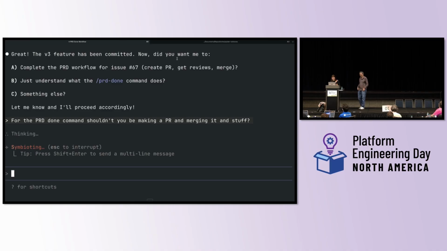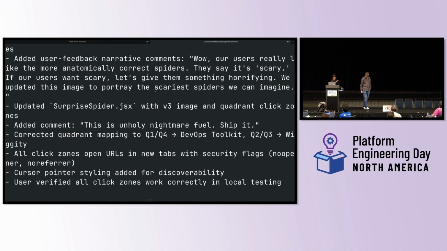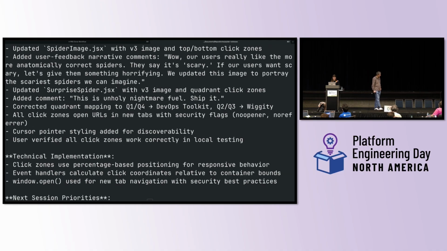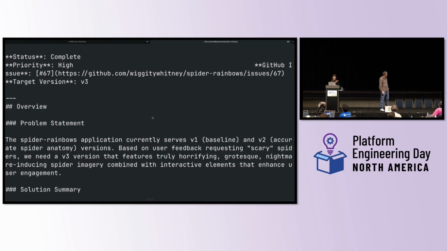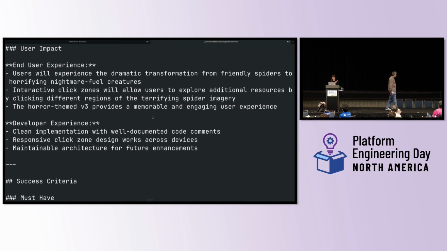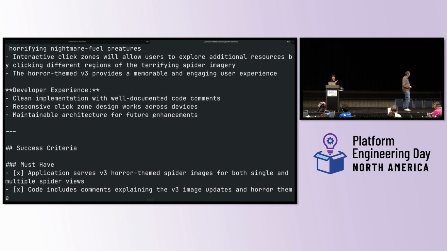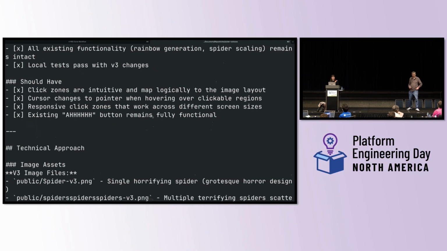And now, spoiler alert, I baked in a Kubernetes error. But so this is kind of hard to see. So the PRD is actually quite long. And we have a problem statement, solution summary, user impact, developer experience that we want to have, success criteria that are all checked off because the feature is done. We have technical approach.